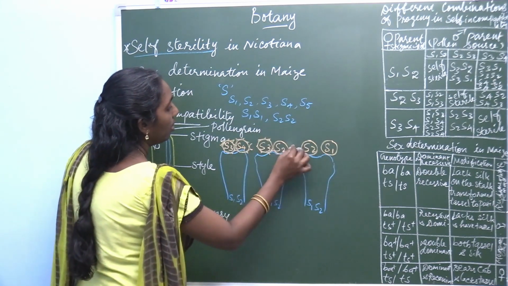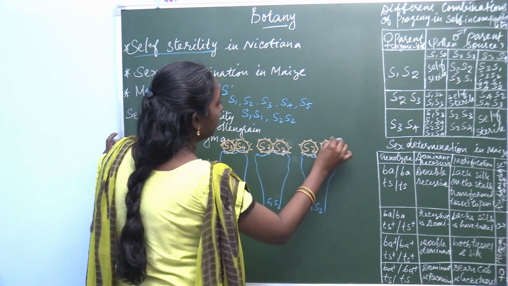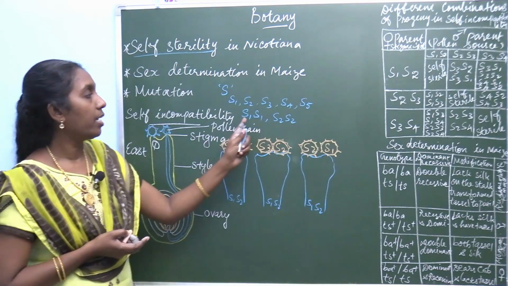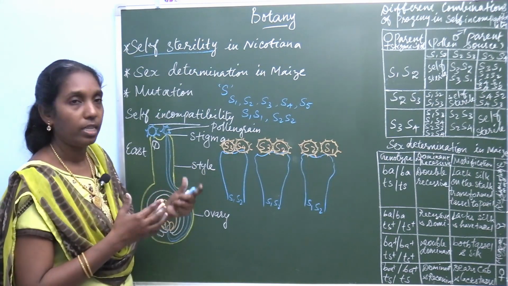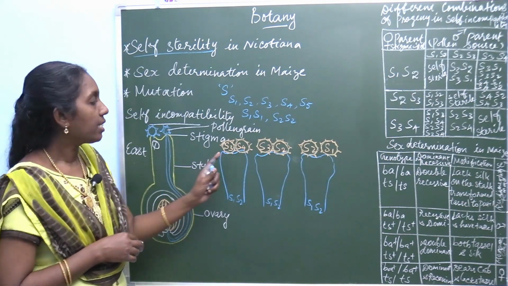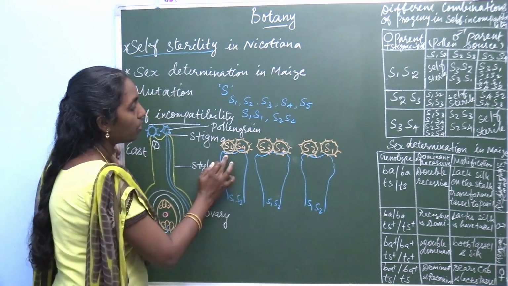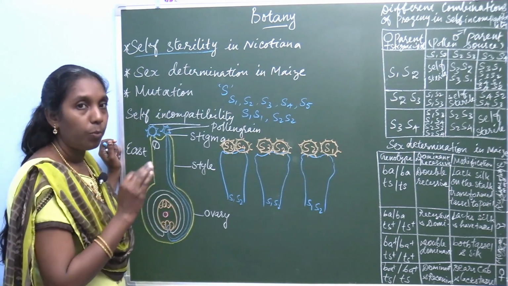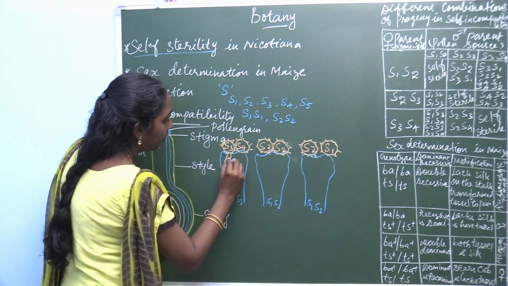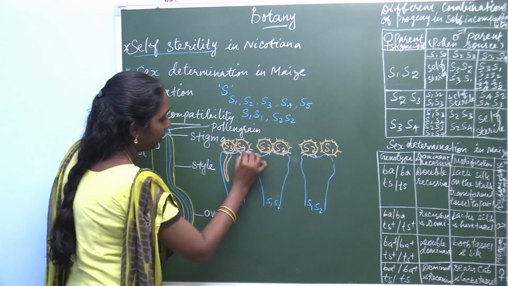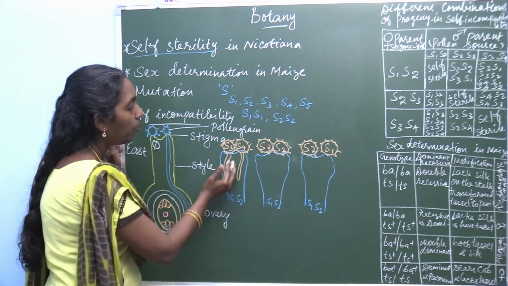What is the condition? In homozygosity, the pollen does not germinate. Other than S1S2, the pollen germinates. First S3S4: see here it is heterozygous, S1S2 with S3S4, so the pollen grain germinates. You remember that in the heterozygous condition, the pollen grain germinates.